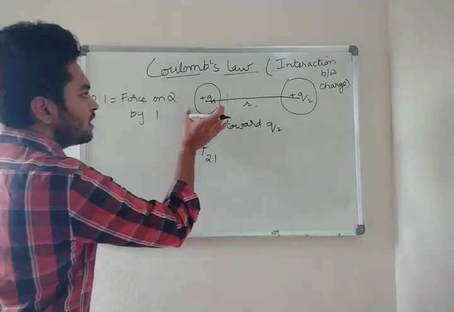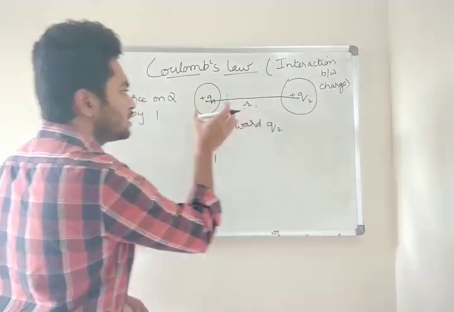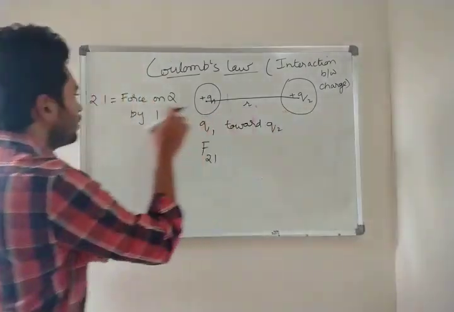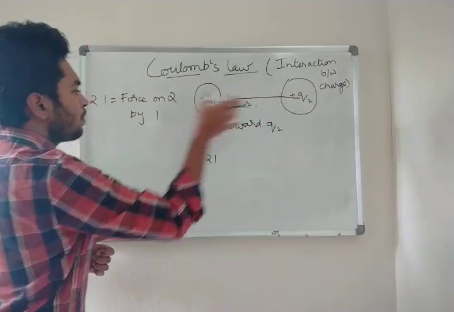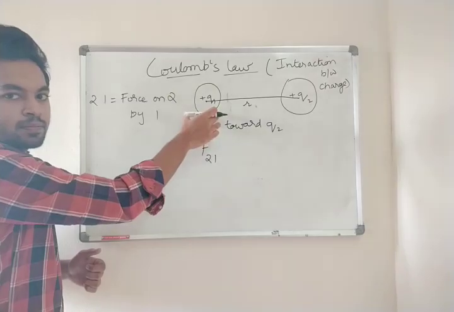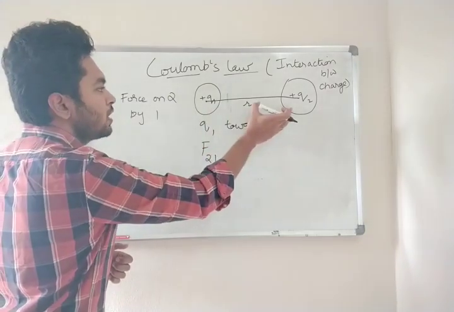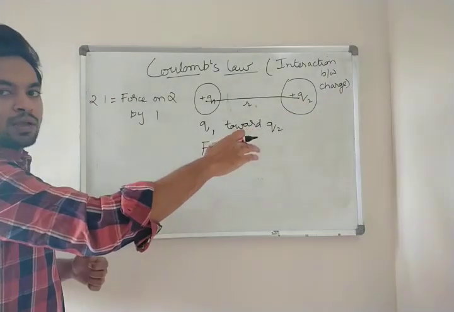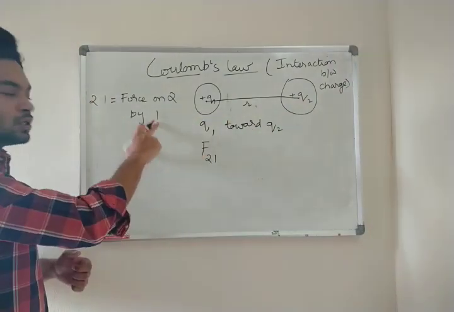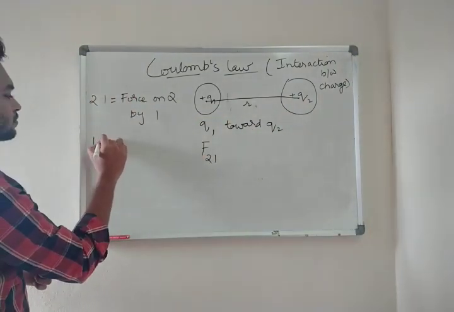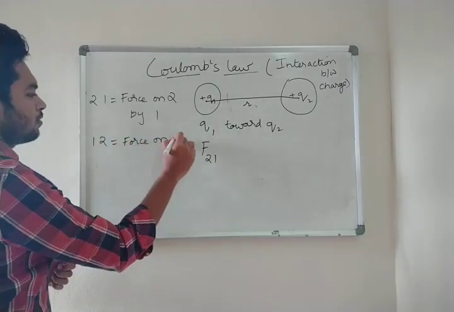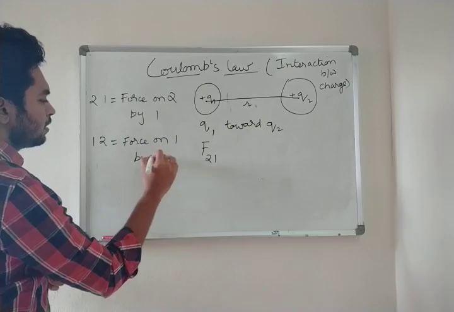I am moving 1, so on whom is this force applying? On 2. By whom? By 1. So this Q1 is applying force on Q2. And if I write F12, what is the meaning? Force on 1 by 2.